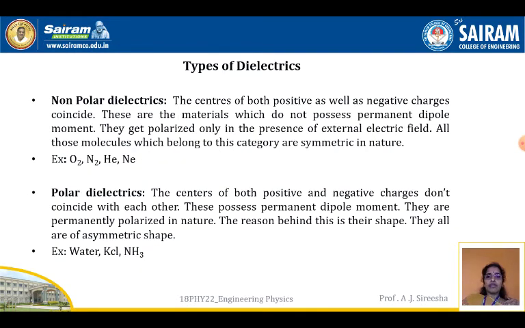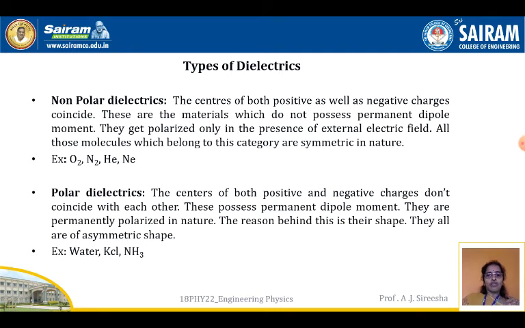Now what are the types of dielectrics? Well, there are two types: non-polar dielectrics and polar dielectrics. What are non-polar? The centers of both positive as well as negative charges coincide. These are the materials which do not possess a permanent dipole moment. They get polarized only in the presence of an electric field.